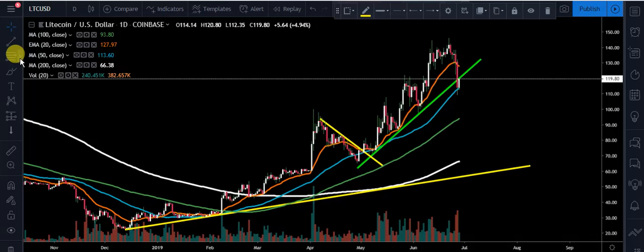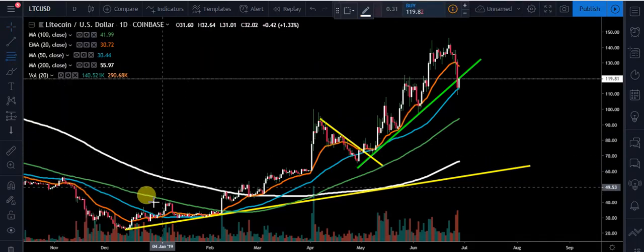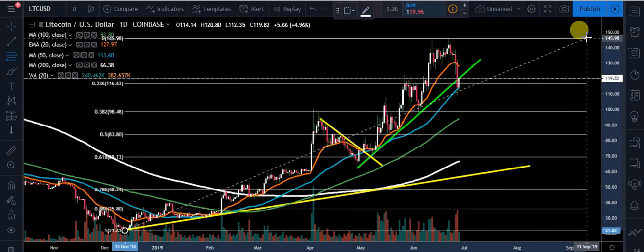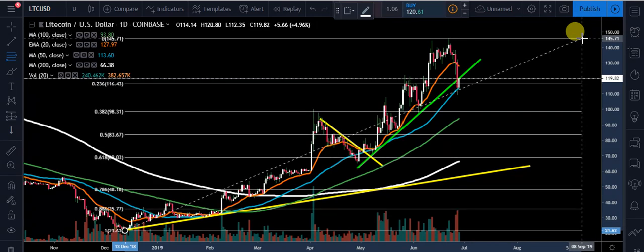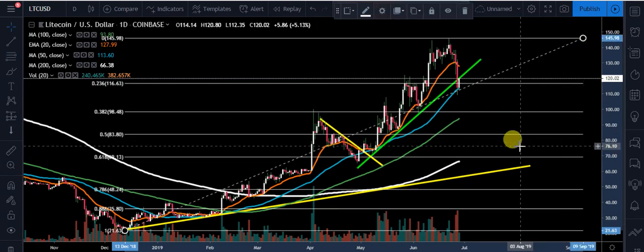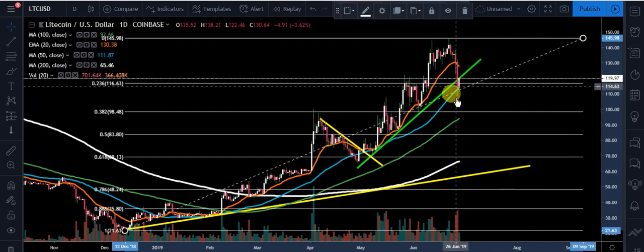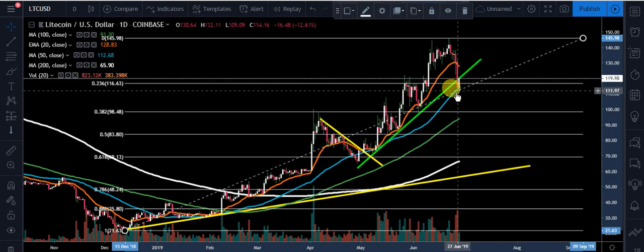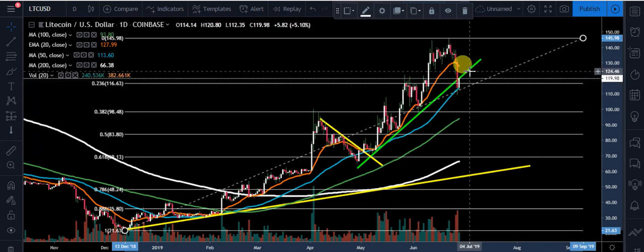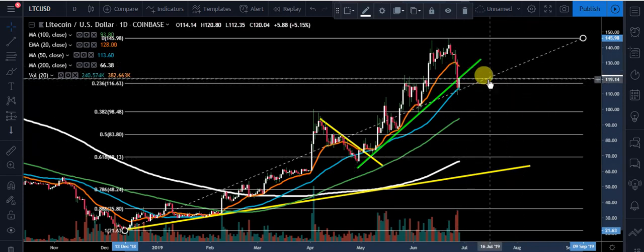And then I wanted to point out our Fibonacci as well. What we're going to do, we're going to take our Fibonacci from our swing low up to our swing high. Right there. So we're battling with the 0.236. We actually closed below the 0.236, and now we're trying to get that harami pattern to get back up inside this trend line, guys, and close up above that 0.236, because if we close below that, then we would start probably looking down around this 0.382, see if we could get a bounce at around that 98.48.